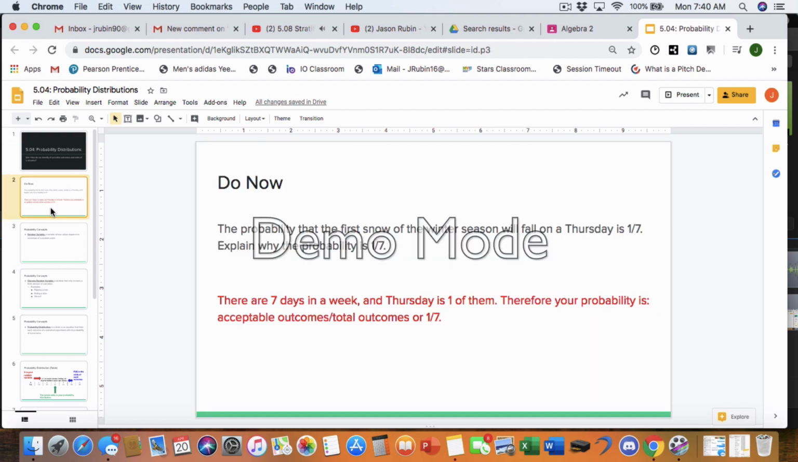So, do now. The probability that the first snow of the winter season will fall on a Thursday is 1/7. Explain why the probability is 1/7. So let's think about this, right? We don't know specifics. We don't know where we are. We don't necessarily know that one day is more favorable to snow than the other. So what are we looking at? Well, we're looking at 7 days a week. Thursday's one of them. So when we talk about probabilities, we always do the acceptable outcomes over the total outcomes. In this case, total outcomes are the 7 days of the week. Acceptable outcomes in this case would be the Thursday, so your probability would be 1/7.